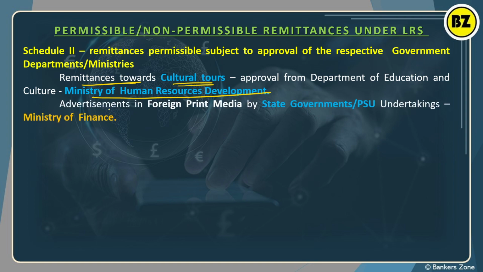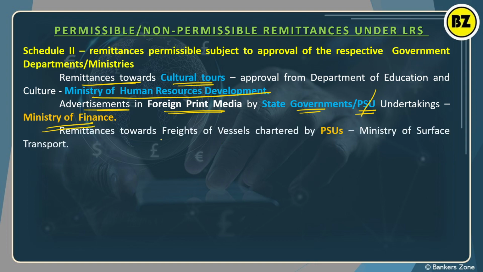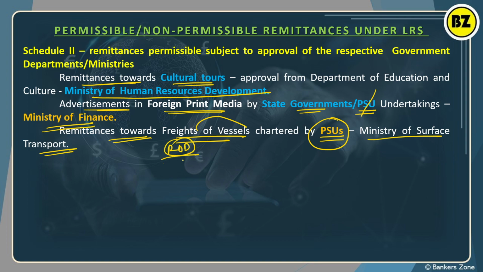If you are doing advertisement in foreign print media like the New York Times, and that advertisement is given by any government, state government or public sector undertaking like a bank or Coal India, ONGC, in such cases they have to take permission from the Finance Ministry. Again, if you are doing remittance for the freight of a vessel, meaning charges of the vessel, which are generally paid by a public sector undertaking, in such case also you have to take permission from the Ministry of Surface Transport, nowadays Ministry of Roadways, right.